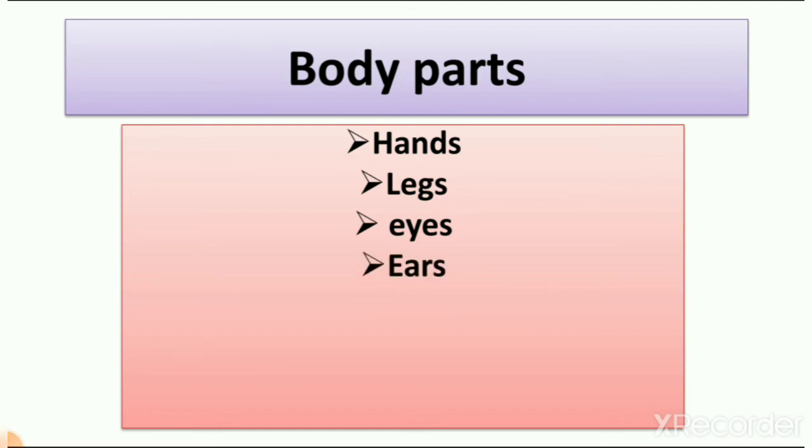We have 2 ears, 2 eyes, 2 legs and 2 hands, right? Then next, tongue. So we can taste anything with the tongue, right? If it is spicy, we can feel it with the tongue. If it is sweet, we use our tongue. We also use our tongue to speak. So without a tongue, we cannot speak.